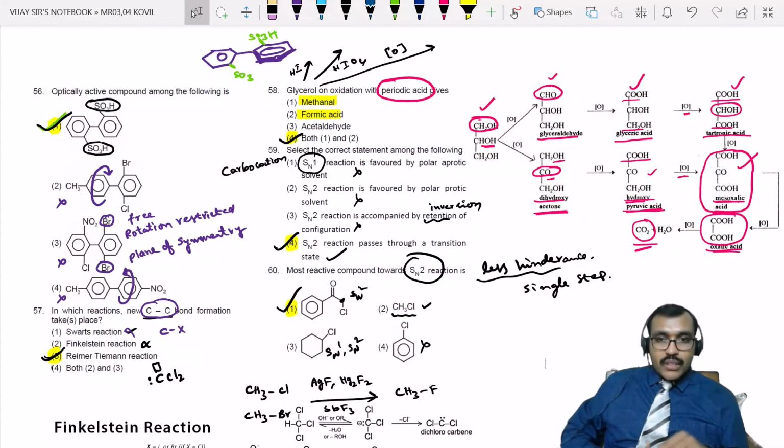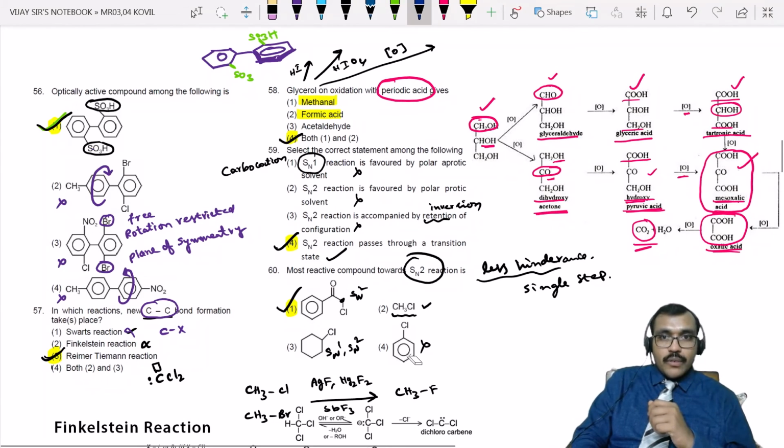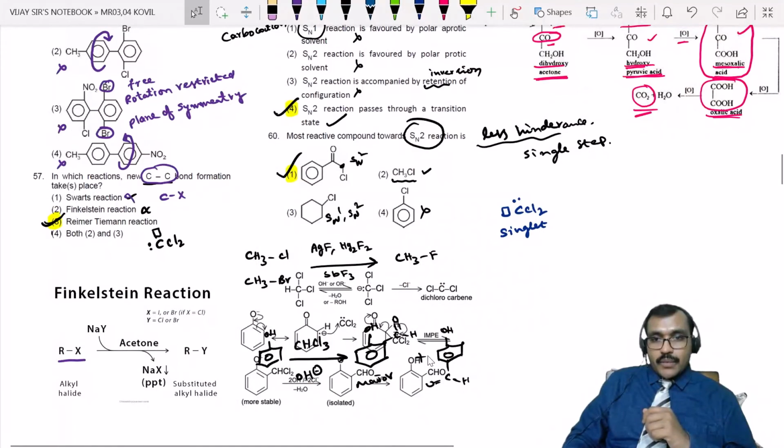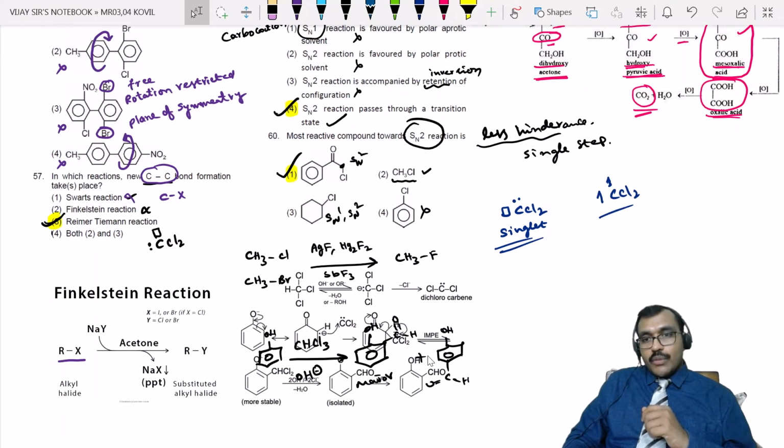Now, tell me, among singlet carbene and triplet carbene, which is more stable? This is called a singlet carbene, whereas this is called a triplet carbene. Two unpaired electrons. Which is more stable?